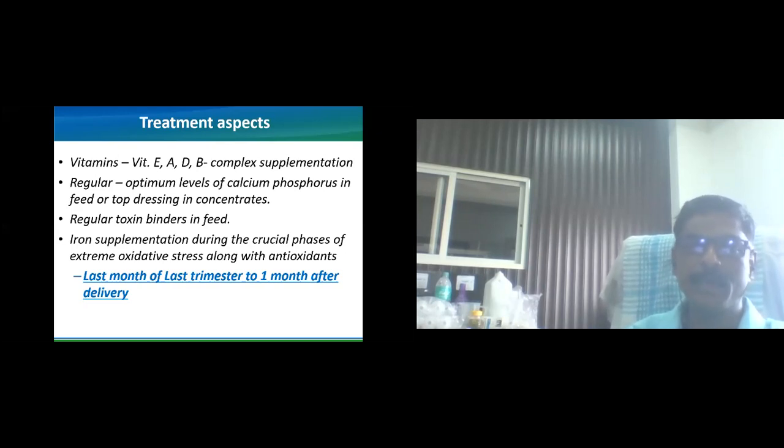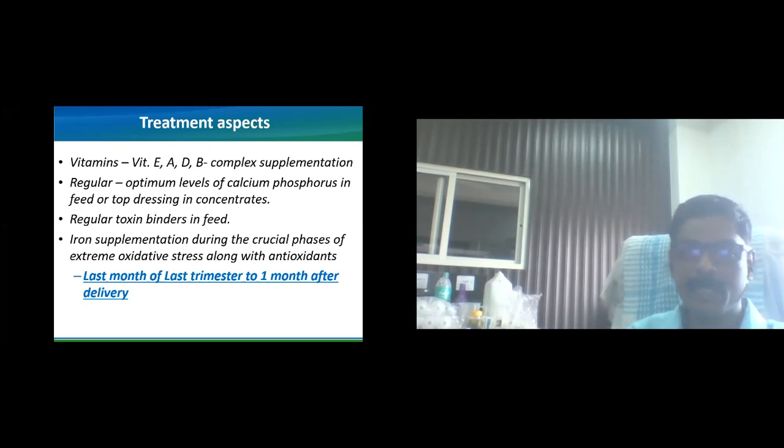So here, vitamin E, vitamin A, vitamin D, and B complex supplementation is required on a regular basis. Then we must have calcium and phosphorus. If there is a reduction in the phosphorus level, ultimately it will cause changes in the lifespan of the erythrocytes, and it will affect the health of the animal, and the anemia or the blood content of the animals. Then regular toxin binders should be used in the feed.